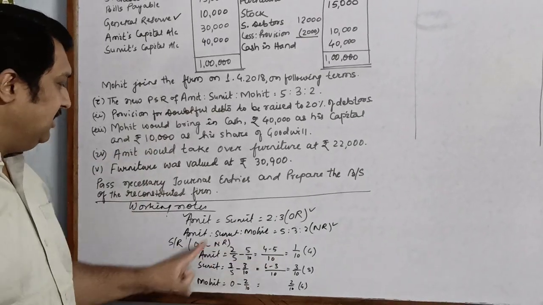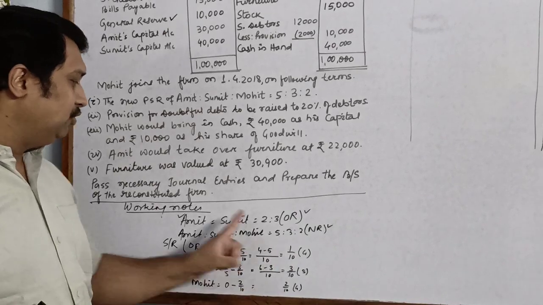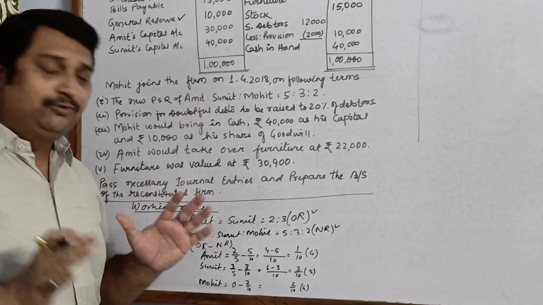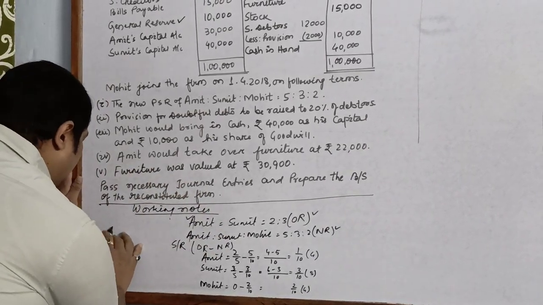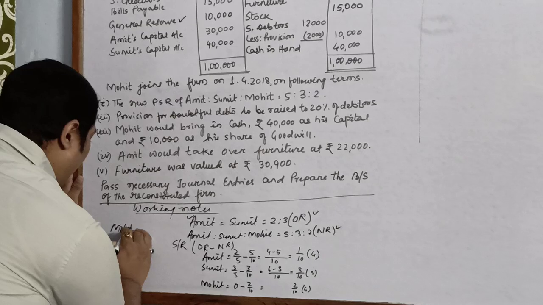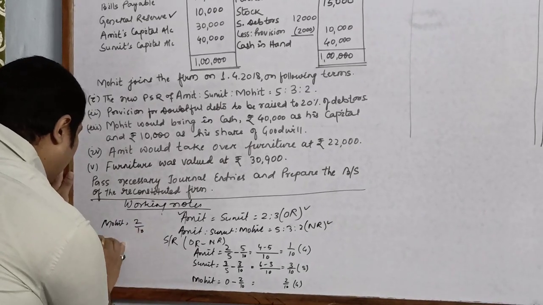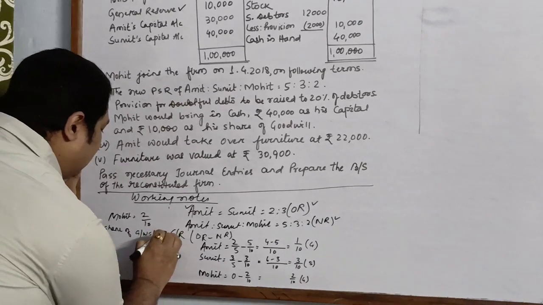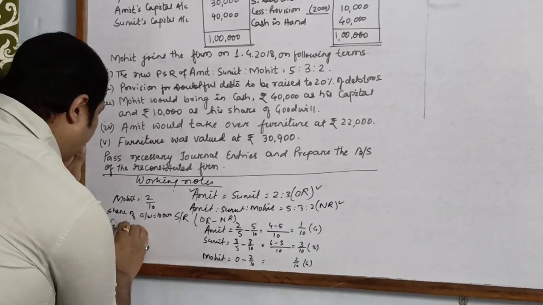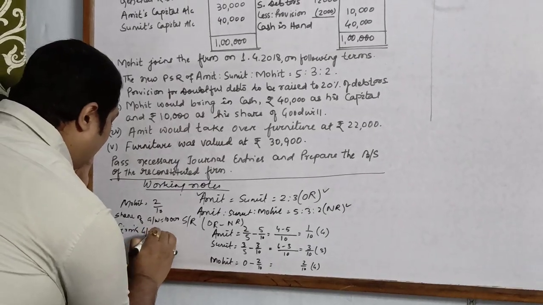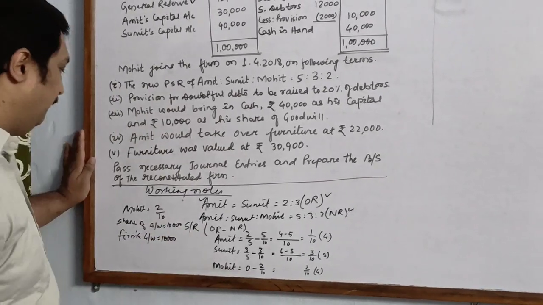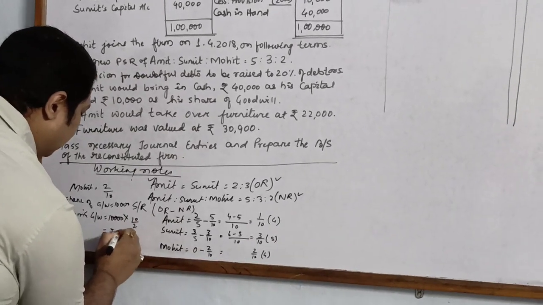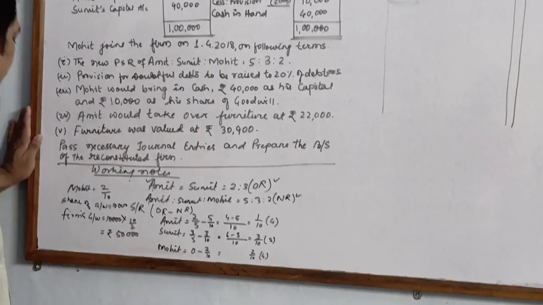But in this condition children, if you remember, I had clearly told you, in case one of the partners gains, we must calculate the firm's goodwill. So we will write the share of Mohit. Mohit comes for 2/10th share, and his share of goodwill is equal to rupees 10,000. So with the help of this, we can calculate firm's goodwill. Firm's goodwill means the share of Mohit into the reciprocal of his share, which will be rupees 50,000.